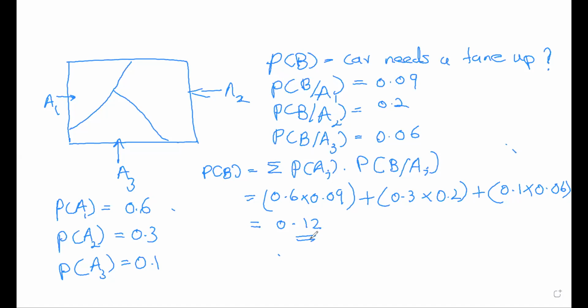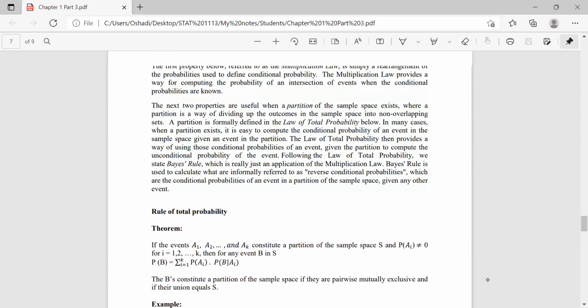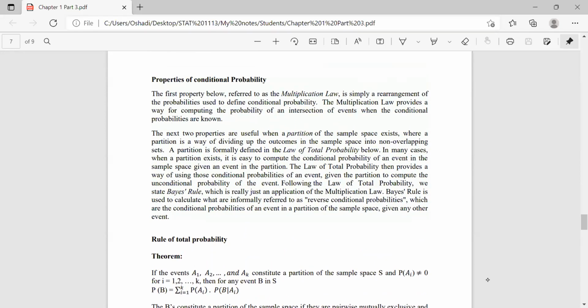So here the sample space has partitions and some additional information. The conditional probabilities are given. Okay. Now the thing mentioned here is clear, I guess.